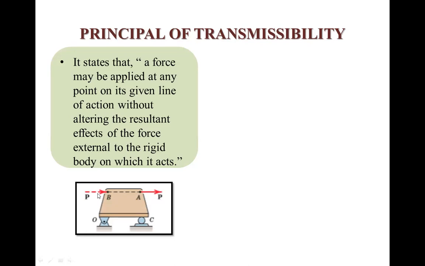If we apply force at B, or if we apply force at P instead of B, there will be no change in the effect of the resultant or resulting force. So along the line of action of the force, the magnitude of this force and the resistive force will not change. By an example you can understand.